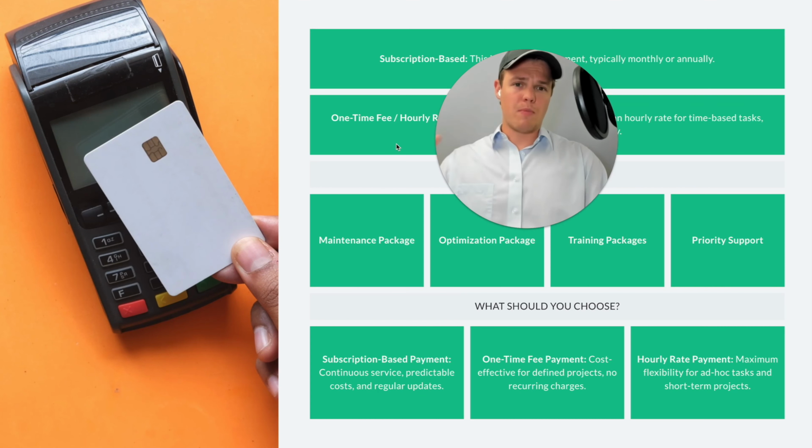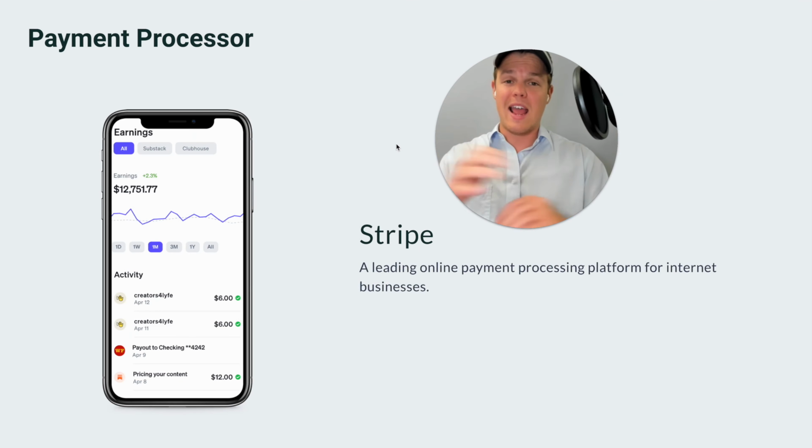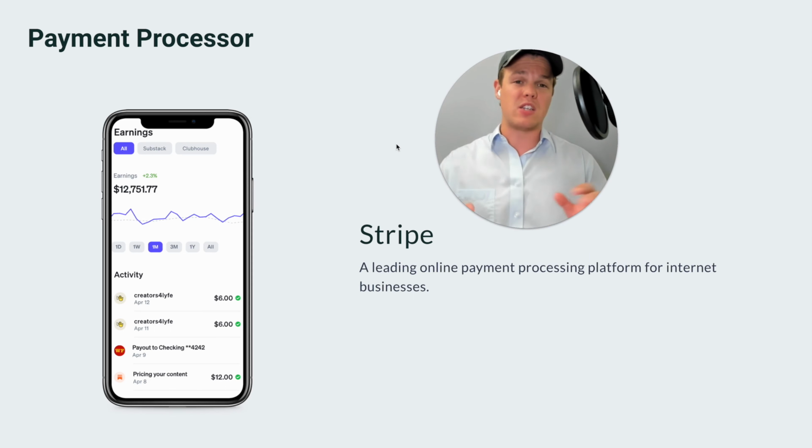Perfect. So now that you know different ways you can charge clients, let's look into what processor you should use. And I will hands down say this, it's going to be Stripe. That is going to be your best option when it comes to payment processing. They have one of the better customer services when it comes to this kind of context.